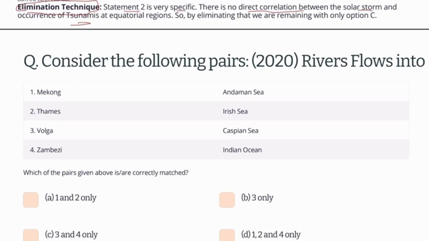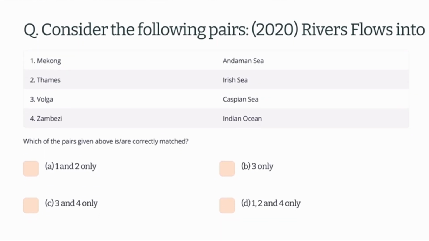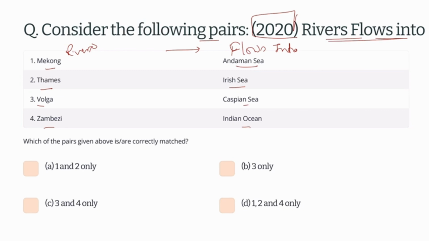Okay, now moving to the next question. Consider the following pairs of rivers and the water bodies into which they flow. So these are the rivers, and this is the water body in which this river flows. And this is a question of 2020 prelims. Okay, let's see this question. Mekong flows into Andaman Sea. Thames River flows into Irish Sea, Volga River into Caspian Sea, and Zambezi into Indian Ocean.